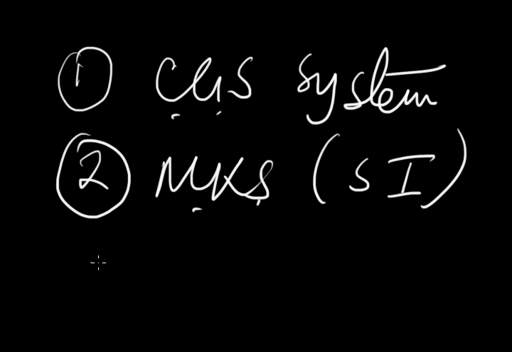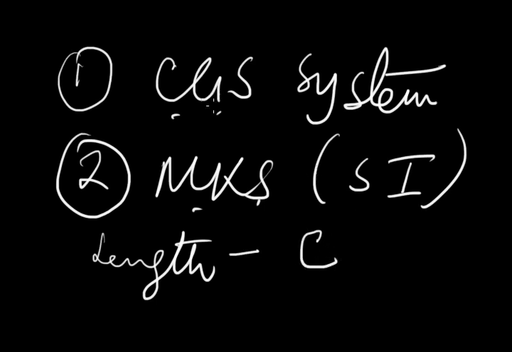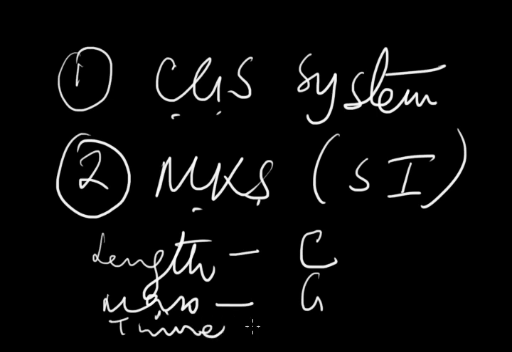Now what is CGS system? We have three fundamental quantities and there are three fundamental units. Number one, length. The unit of length in CGS system is centimeter. It is C. Unit of mass is gram. It is G. And unit of time is second.